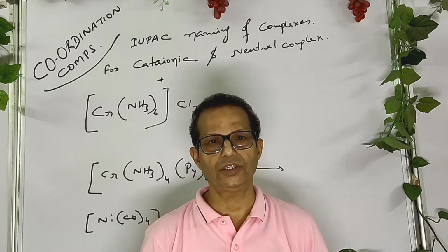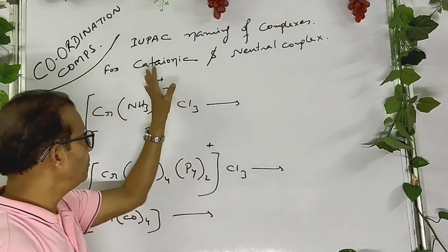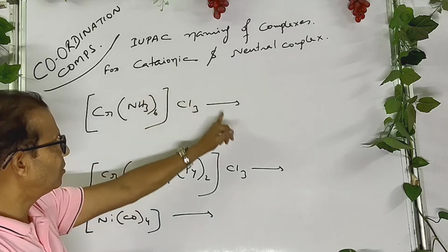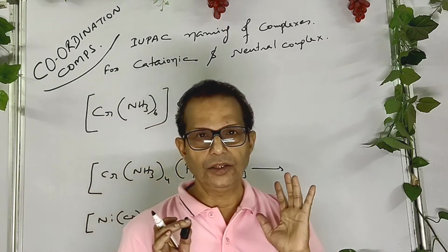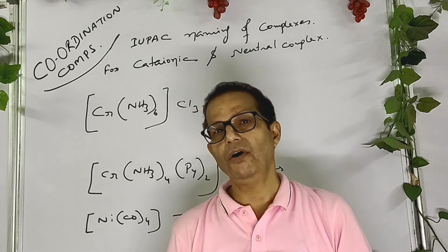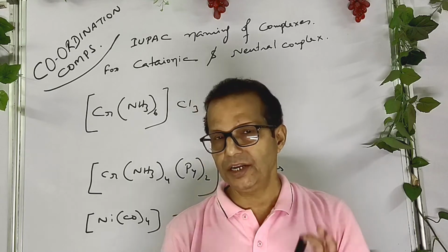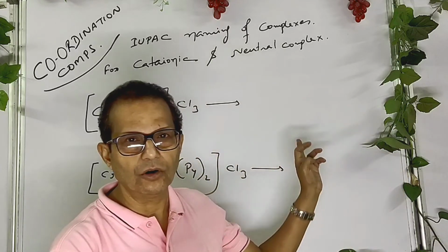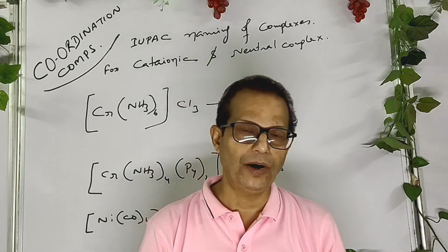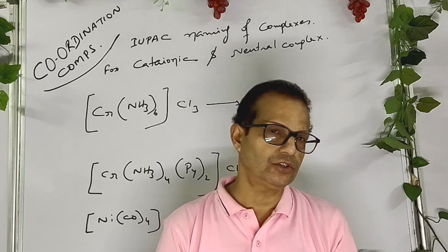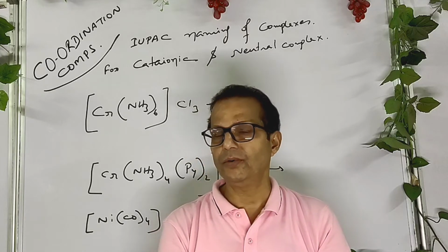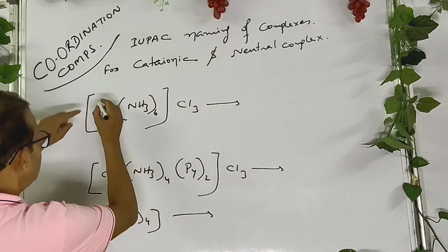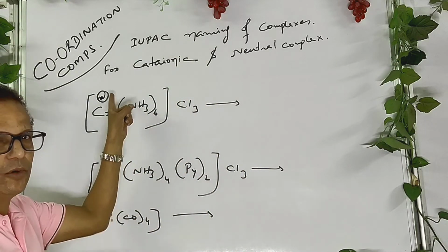How to determine the oxidation state? Listen, these are all neutral complexes because no charge is mentioned on these complexes. So these are neutral coordination compounds. In case of neutral compounds, what is the rule to find the oxidation state? I think you know. The sum of oxidation states, that is the valency, is equal to 0. How to find it? Listen, we have to calculate the oxidation state of chromium.